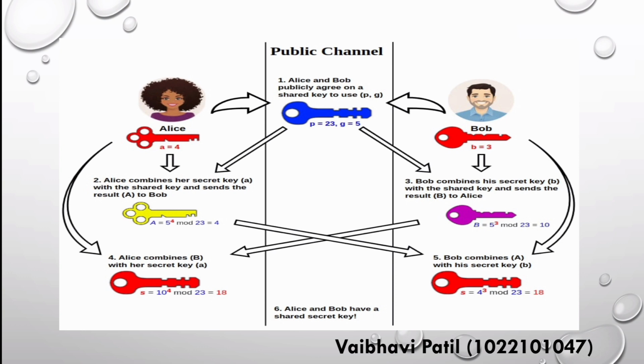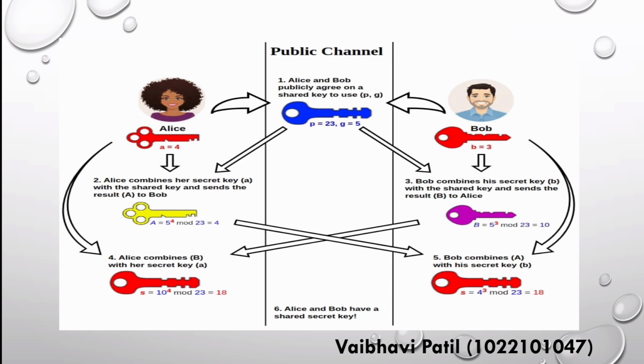The new key of Alice is A equals 5 raised to 4 mod 23, which equals 4. Step three: Bob combines his secret key b with the shared values and sends the result B to Alice. The new key is B equals 5 raised to 3 mod 23, which equals 10.